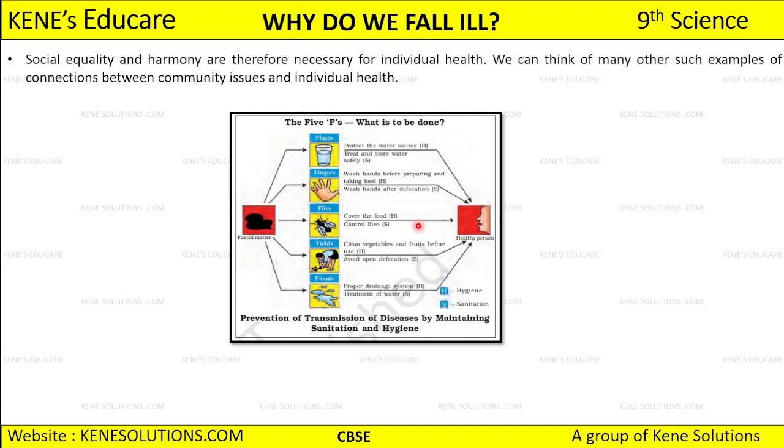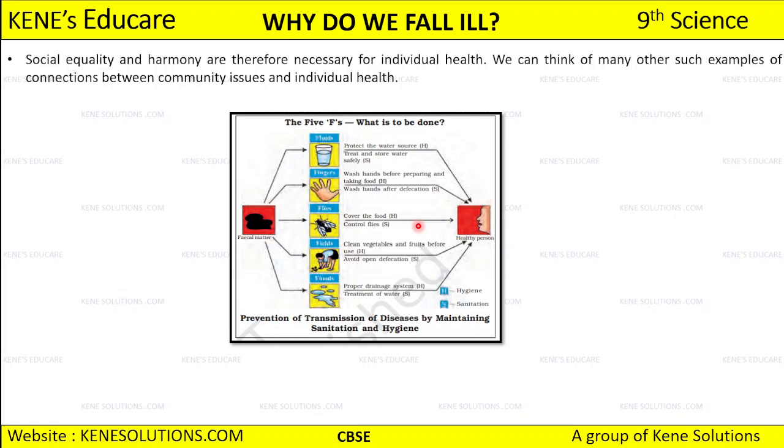Okay, so this thing should not happen, because that is going to cause diseases and infections in you all. So what is to be done is, you need to have proper hygiene. You need to cover the food that you have prepared or that you're going to eat, or the leftover food that you have. And sanitization is, controlling the growth of flies is very much important.